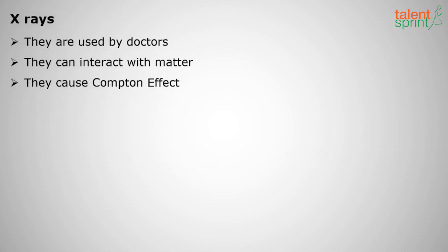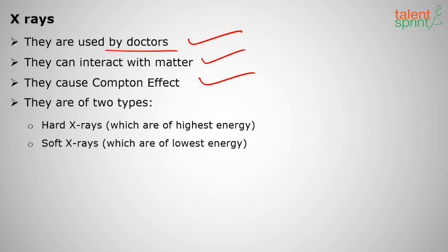Okay, clear with this? Next, X-rays. These are used by doctors generally. X-ray scanning we see, right? We get the inner information regarding the skeletons or bone structures. They interact with matter. They can cause the Compton effect. Right, these are of two types, hard X-rays and soft X-rays. Hard means they are of highest energy and soft means they are of lowest energy.